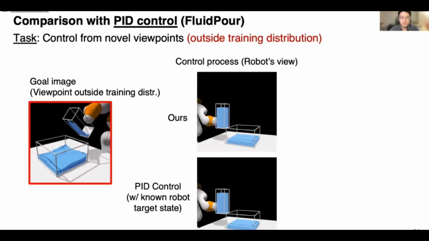To show the necessity of modeling the fluid dynamics in our task, we include an additional baseline that uses PID control to reach the robot state in the target image without worrying about the fluids. Note that this baseline uses additional information, including the ground truth state of the robots in both the current and the target image. The goal here is to leave a small amount of fluids in the container at the end of the control episode.